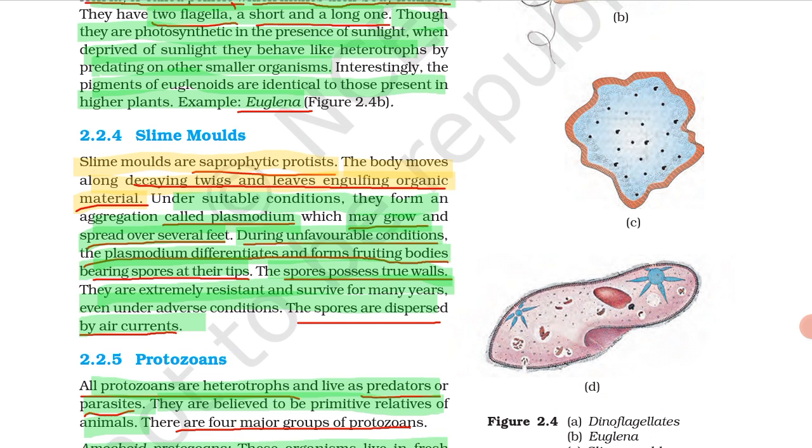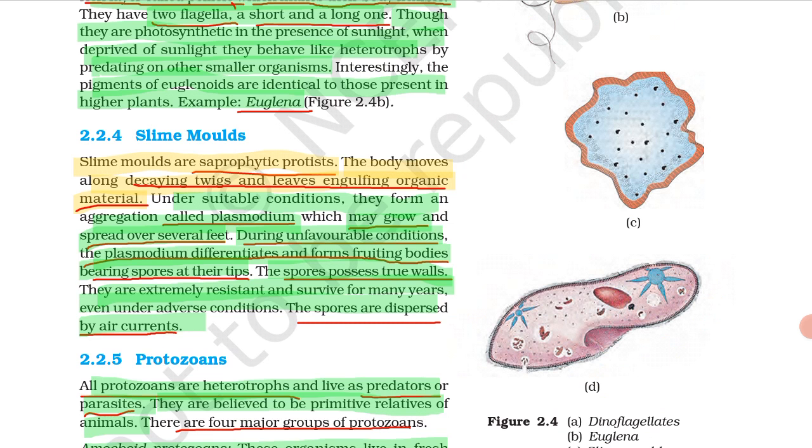Slime molds. Slime molds are saprophytic protists. What is meant by saprophytic? Saprophytic organisms are those which cannot prepare their own food. They depend on dead and decaying matter for their food.